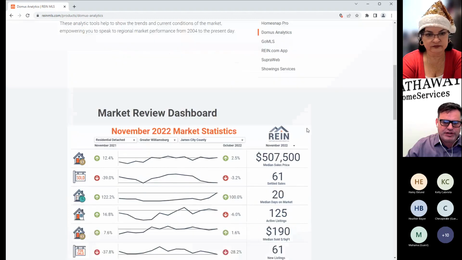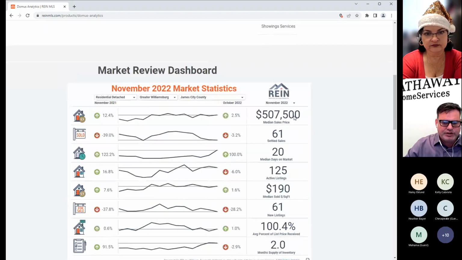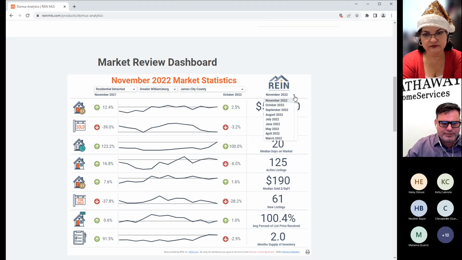And there is where you can use that document right there. Now you can also come down here and drop this and say, oh, well, give me the stats for any of these other months. I don't know why you want them, but I would be in the right month, I think, if I was looking for those. But there you go. You can change those stats as well.